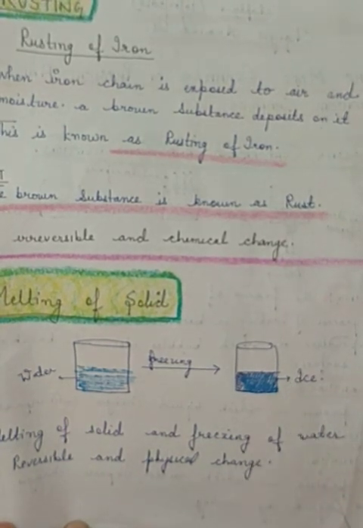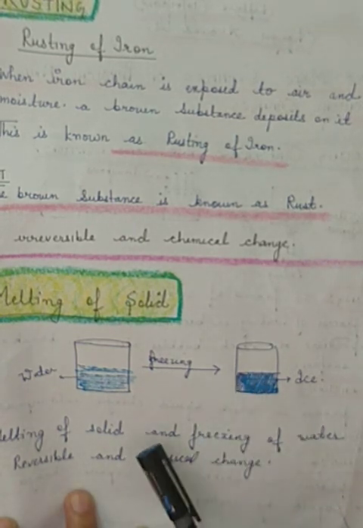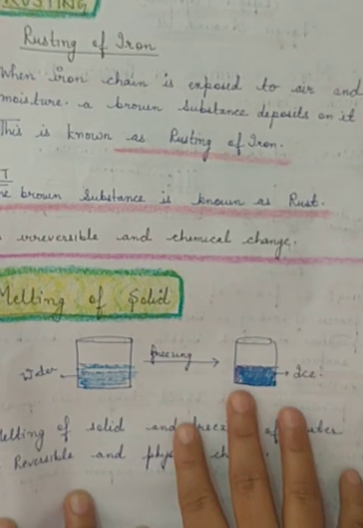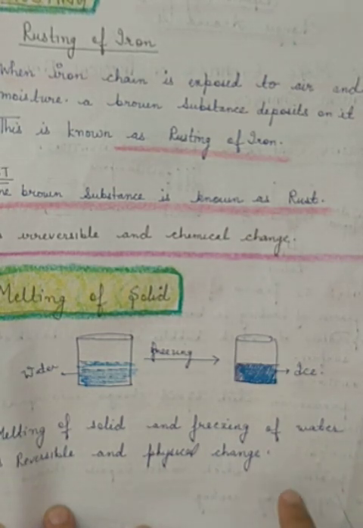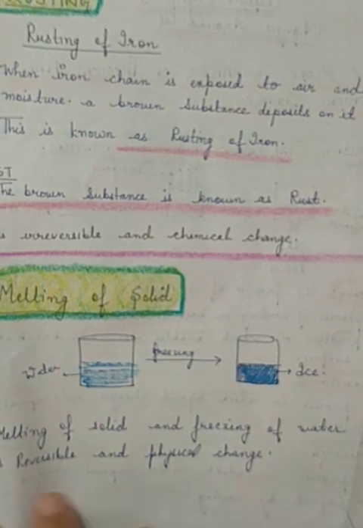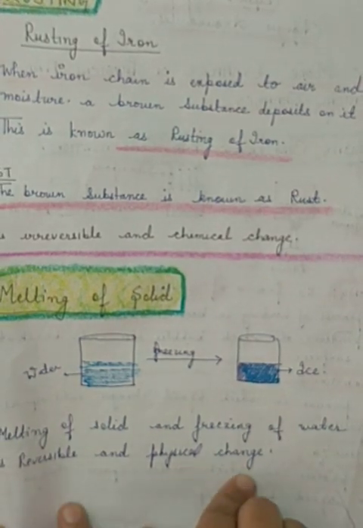In the same way, you can take the example of butter also. During winter, you have seen the butter is solidified. So when you heat the butter, it becomes liquid. So it is converted from one state to another. But if you keep that butter in liquid state for a longer period of time, then due to the lower temperature, it will again solidify into butter. So that is also melting of solid. So they are reversible and physical changes.